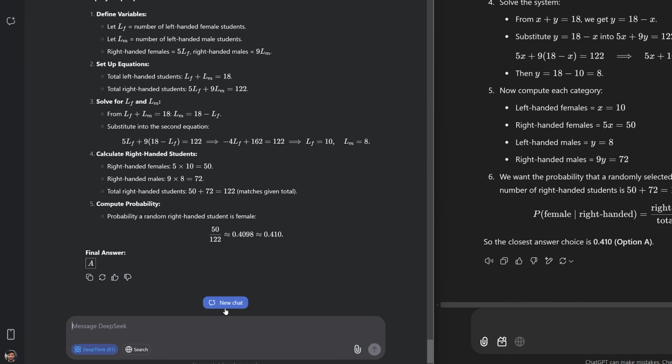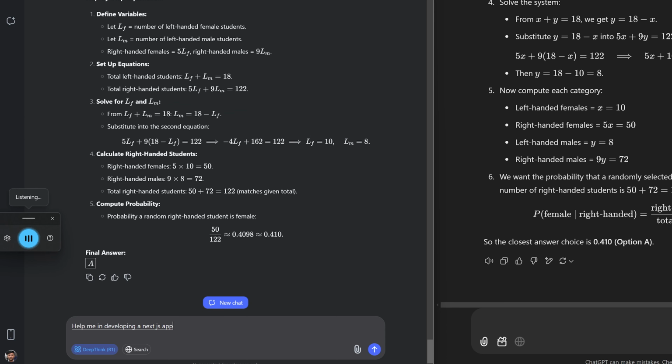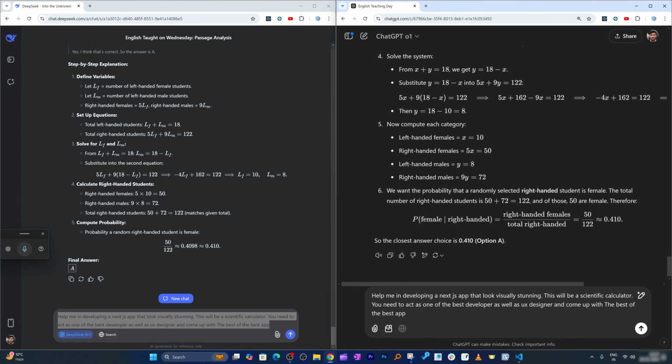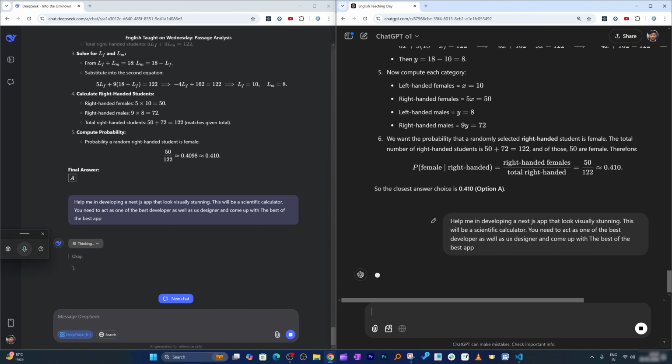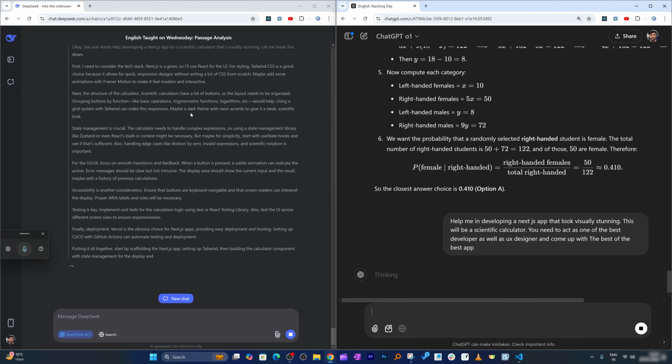Now I'm gonna ask both of them to help me in developing a Next.js app that looks visually stunning. This will be a scientific calculator. You need to act as one of the best developers as well as a UX designer and come up with the best of the best app. I don't know what I should ask these AIs. If you are also thinking of creating your own project, you may not need that kind of developer now. So let them think and then let's see what kind of code they come up with.